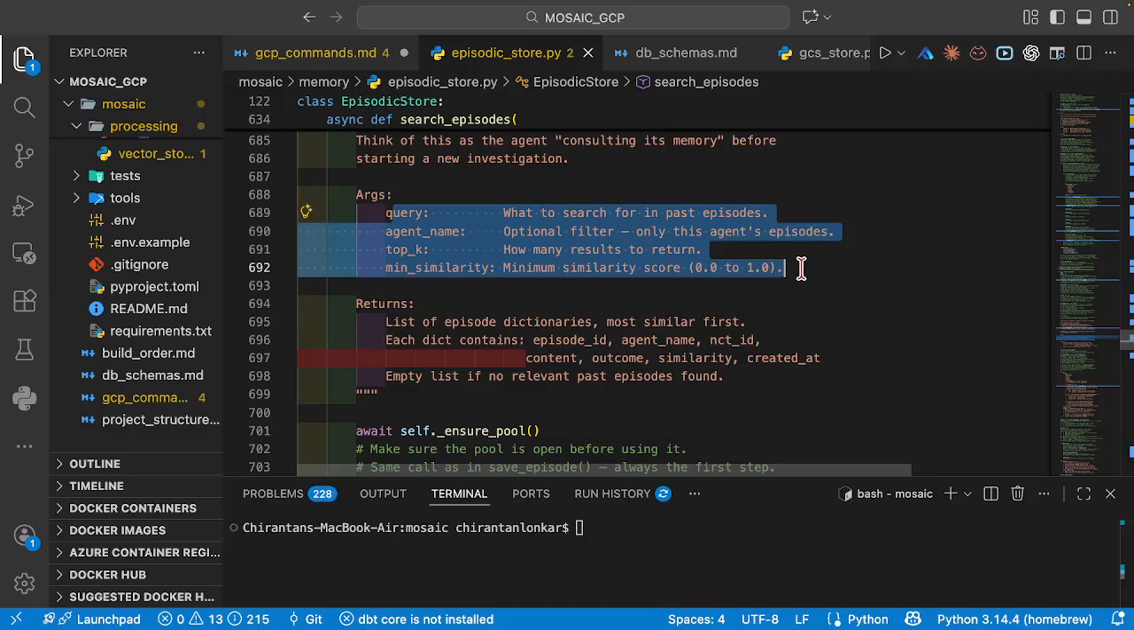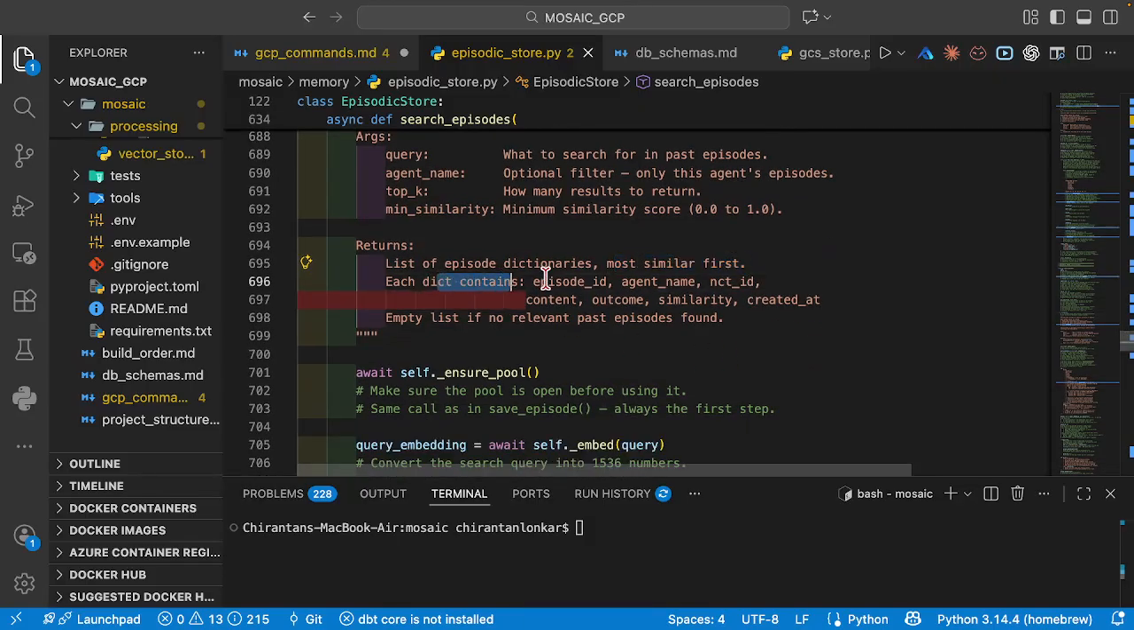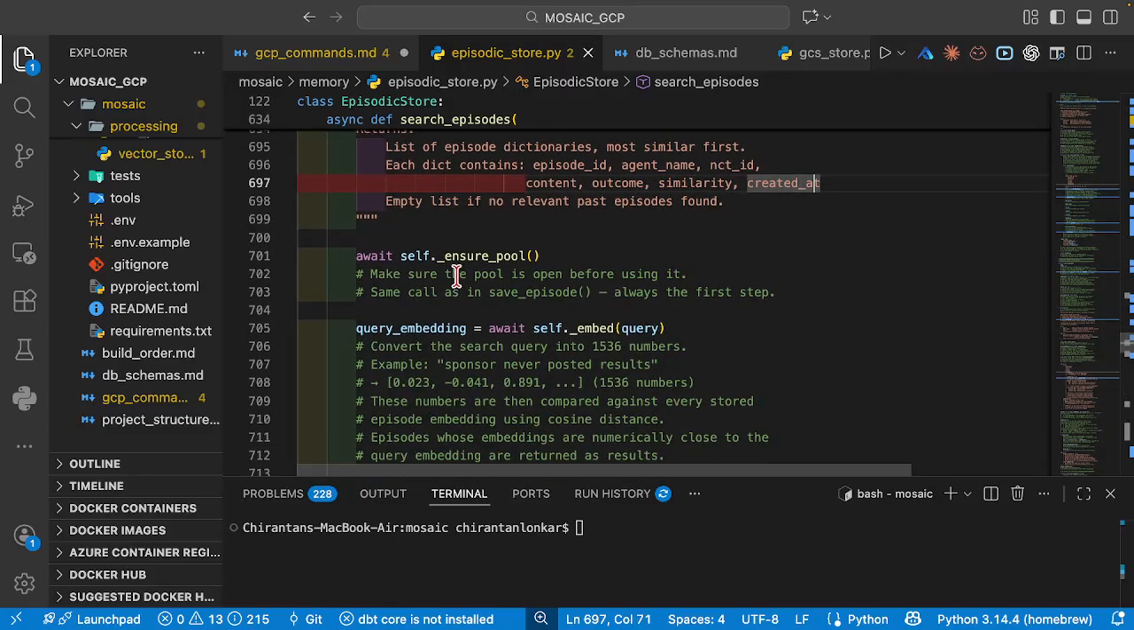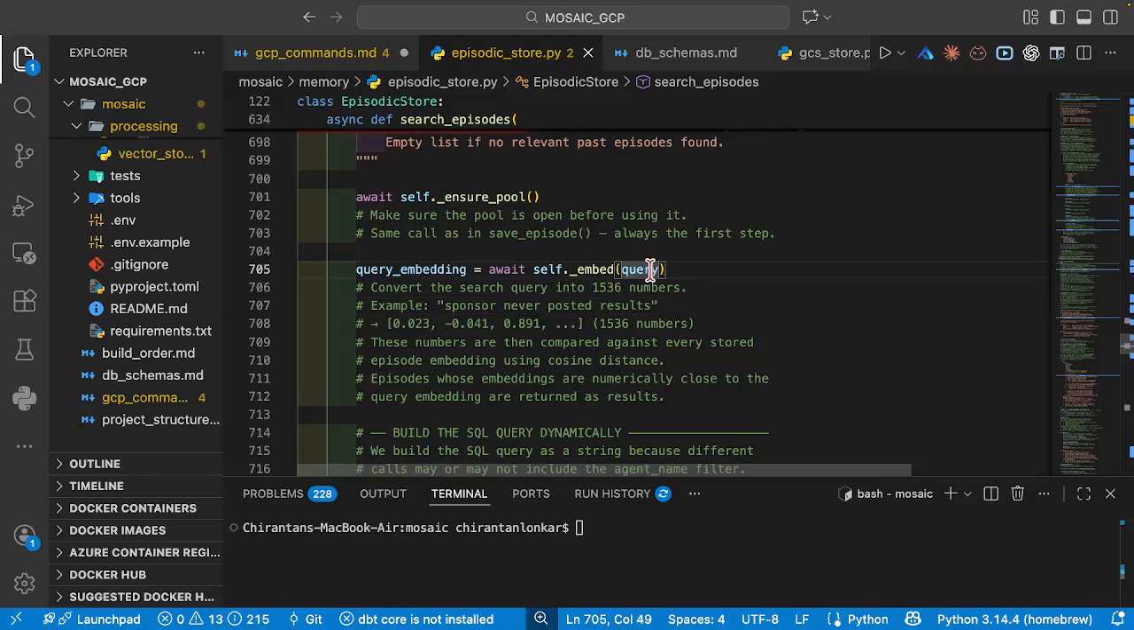These are the arguments it takes into consideration, and this is what it returns. What does it return? It returns a list of episode dictionaries. Each dictionary contains these fields: episode ID, agent name, NCT ID, content, outcome, similarity, and created at. It is going to make sure that the database connection is open. Then it is going to take the query and convert that into a query embedding.